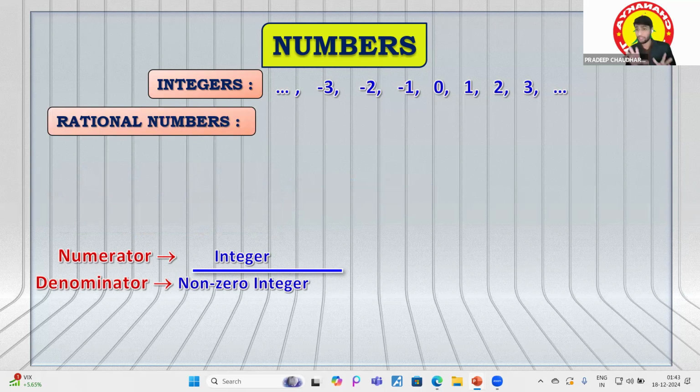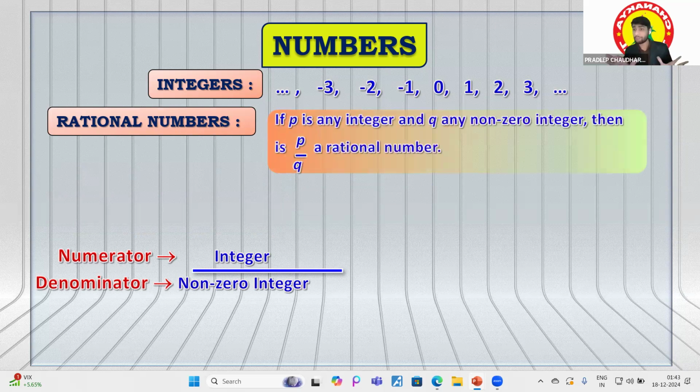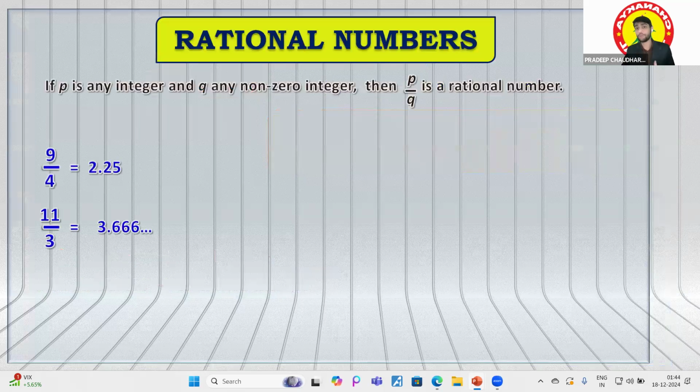The ratio of integers is called a rational number. So what is a rational number? All those numbers that can be written in the form P by Q, where P is the numerator and Q is the denominator. Also, there is one more thing: P is any integer and Q should be any non-zero integer. Q can't be zero because the denominator can't be zero. Why is it not zero? Sir, why are you saying that the denominator should not be zero?